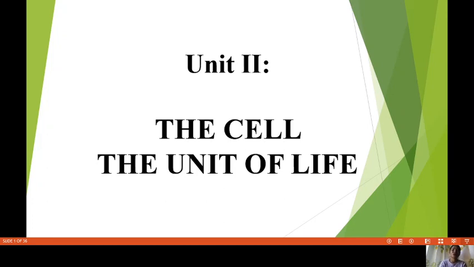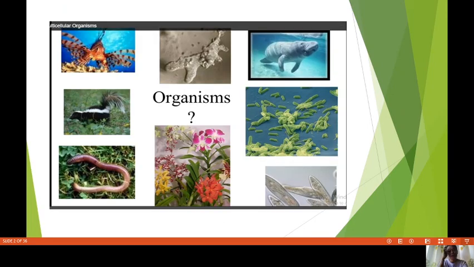Okay, so today we will discuss another topic, but it is related to what we discussed last meeting. So let's start. Look at this photo. Last meeting, we discussed that living organisms are made up of cells. But what can you observe about this photo, aside from the fact that they are all living organisms?